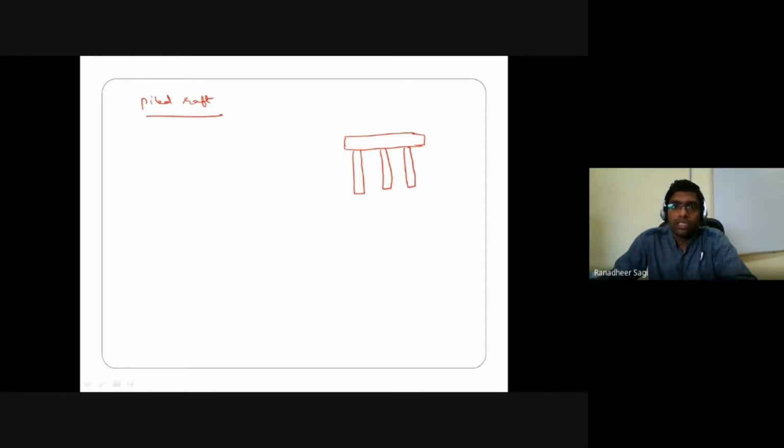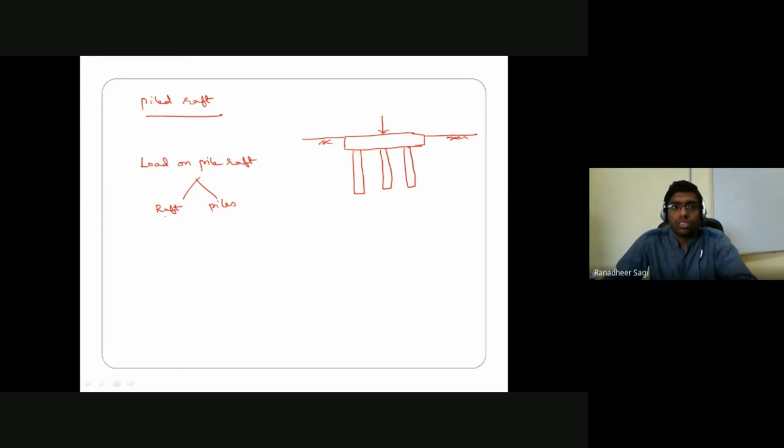Okay, let's say this is my pile raft foundation and somewhere here is my ground. The load is coming onto this particular pile raft foundation. So whatever the load that is getting transferred from the superstructure onto your pile raft, the load on pile raft is distributed onto the soil partly through your raft and partly through your piles.